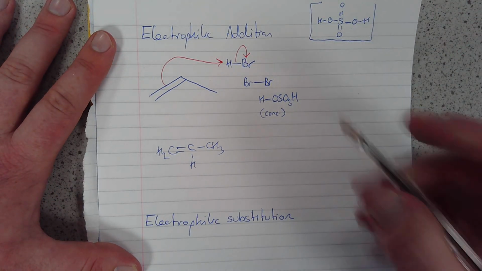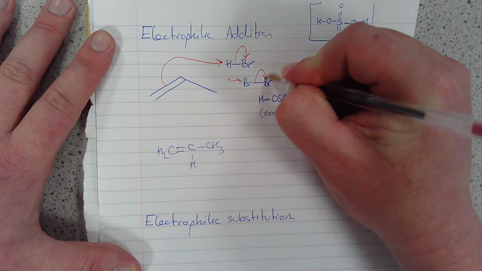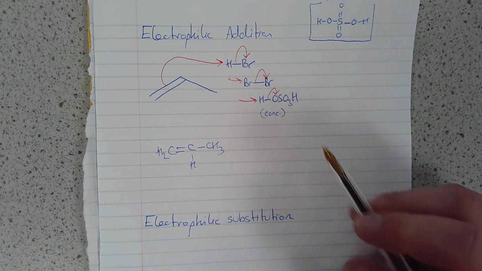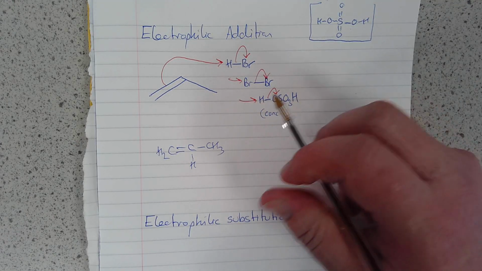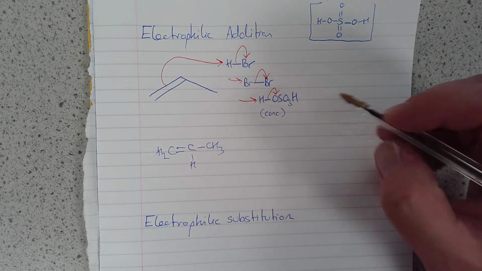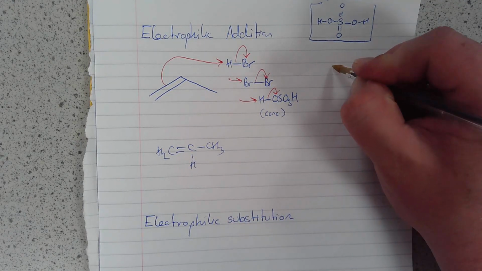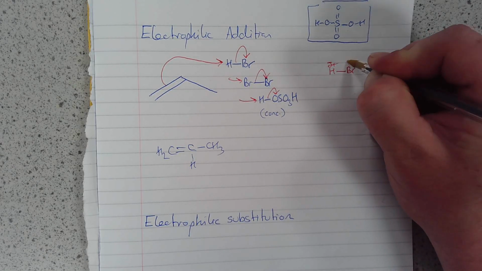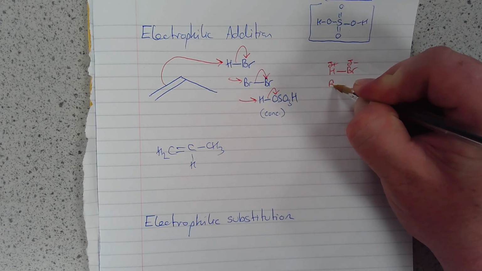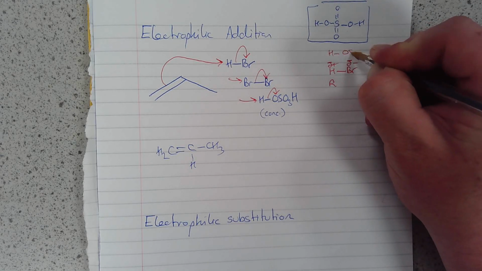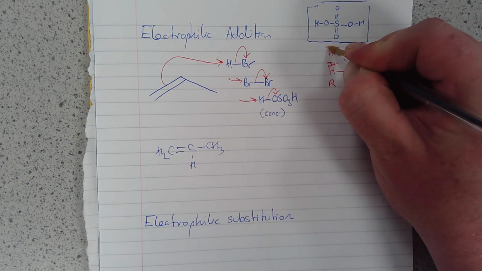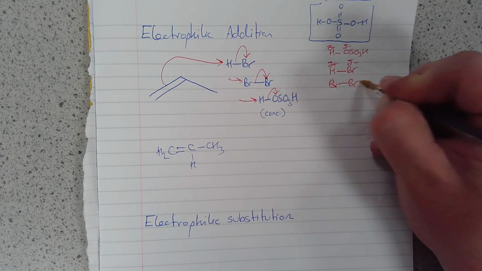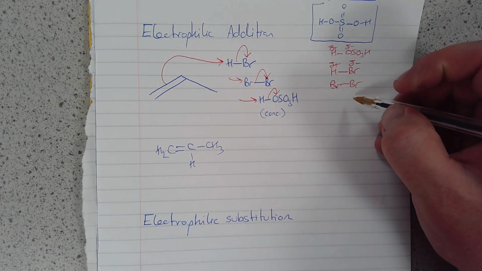So either way, you get this first step where a delta plus atom has a bond formed to it basically by the electron-rich CC double bond. Again, similar to what you may have already heard in the nucleophilic video, there's always a delta plus atom, okay? First of all, if it's sulfuric acid, it's simply the H because it's bonded to something a bit more electronegative than itself.